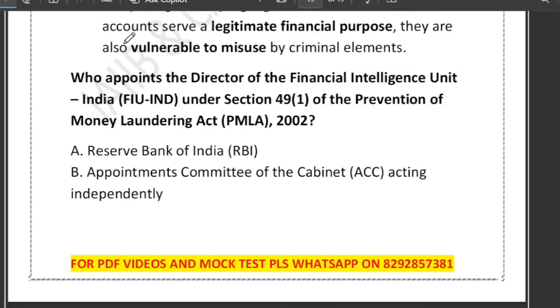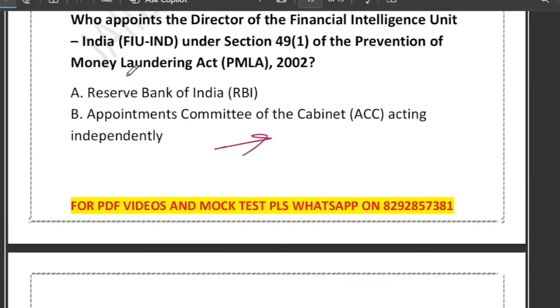The next question is: who appoints the director of FIU? That means, very good question. The director of FIU is appointed by whom? That is what the question is all about, right? As per the PMLA Act, the options they have mentioned are RBI, Appointments Committee of the Cabinet, central government, and Ministry of Home Affairs.